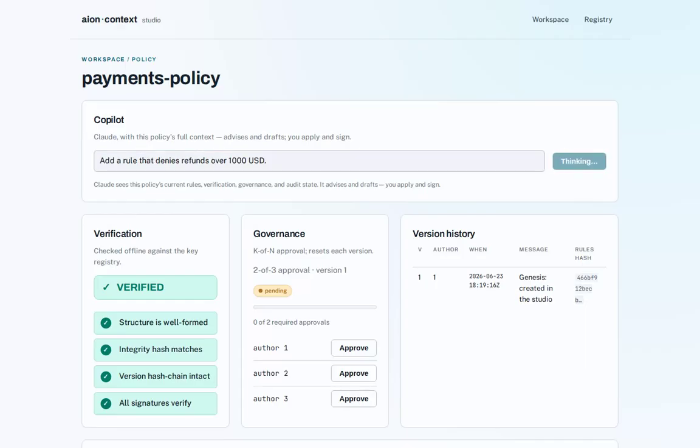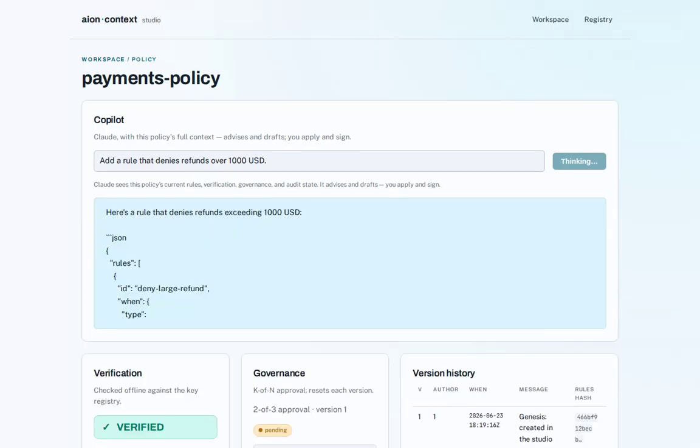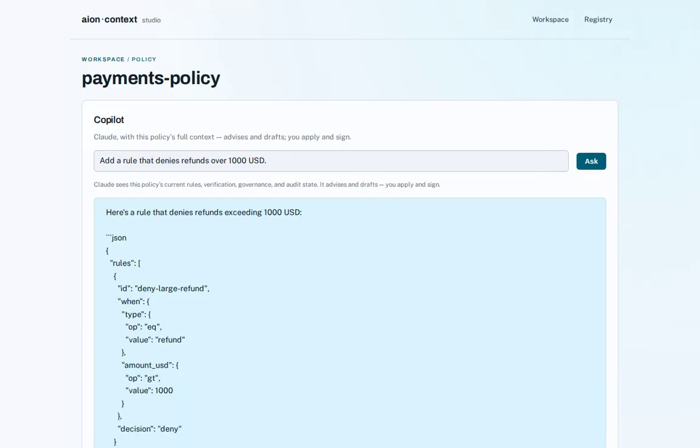And woven through all of it is a co-pilot. Claude sees this policy's real context, its current rules, its verification state, its governance and history, and helps you read, draft, and refine. Ask it to add a rule, and it returns one, in the right format, ready to apply. But the line is firm. Claude advises and drafts. A human applies and a human signs.